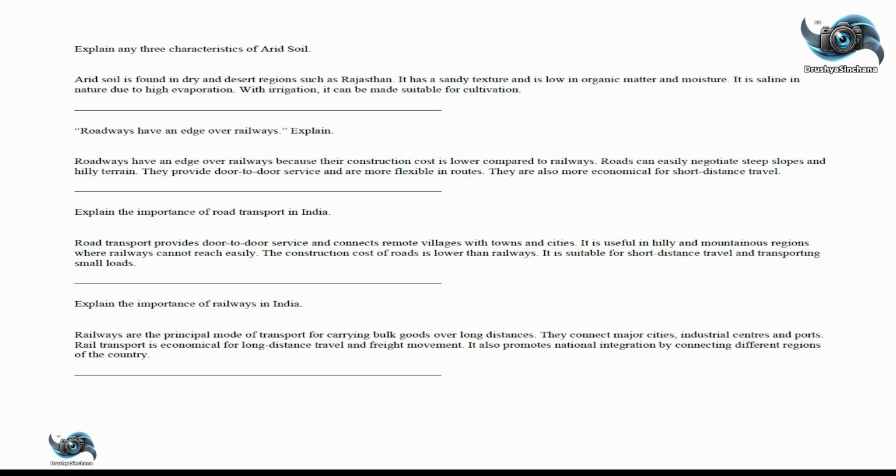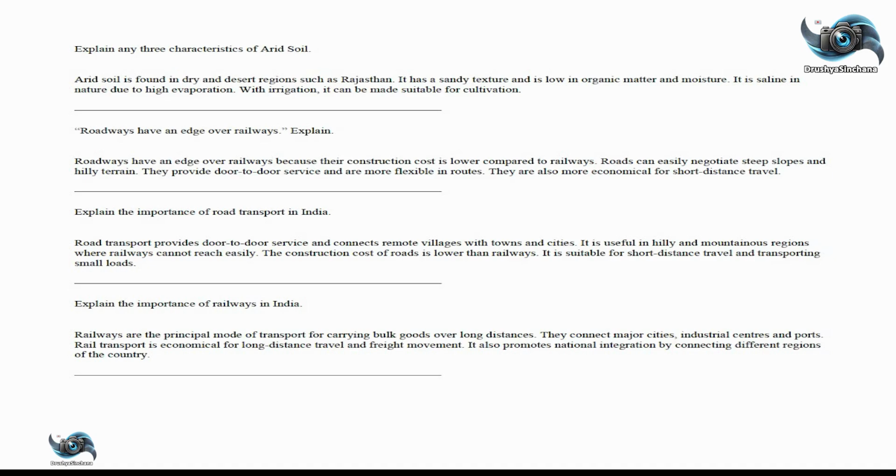Roadways have an edge over railways. Explain. Roadways have an edge over railways because their construction cost is lower compared to railways. Roads can easily negotiate steep slopes and hilly terrain. They provide door-to-door service and are more flexible in routes. They are also more economical for short-distance travel.